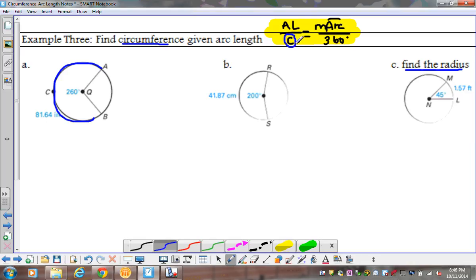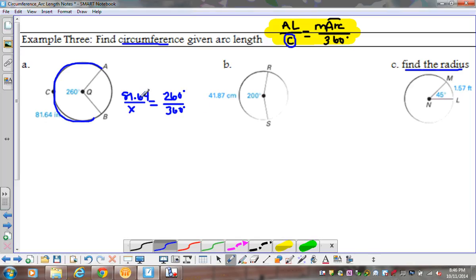But because I'm just solving for my circumference, I can call this denominator piece x. So I'm looking for my circumference given my arc length. So it's going to be my arc length, so 81.64 over my circumference, which is x, equals the measure of my arc, which is 260, over the piece that we always know, 360 degrees.